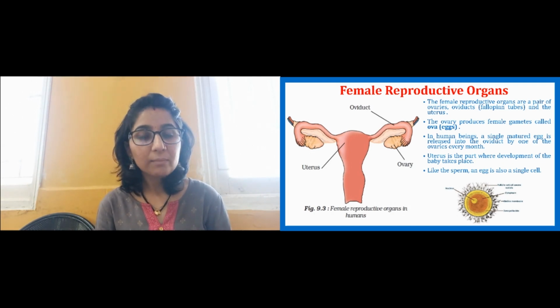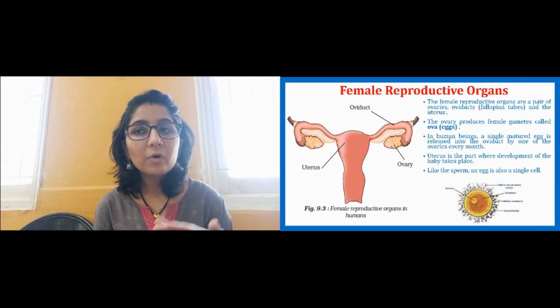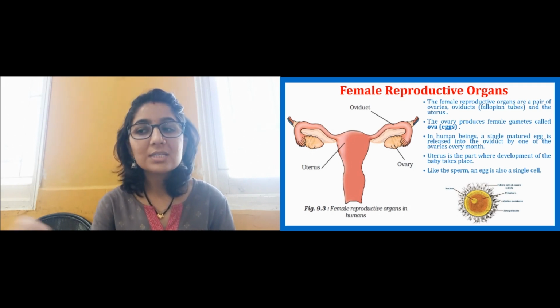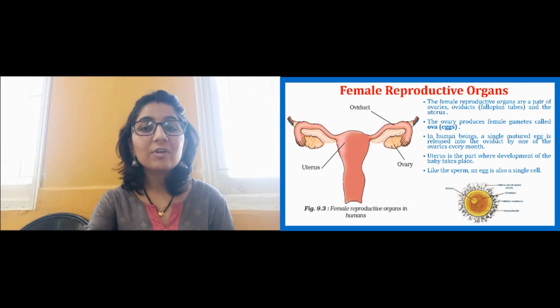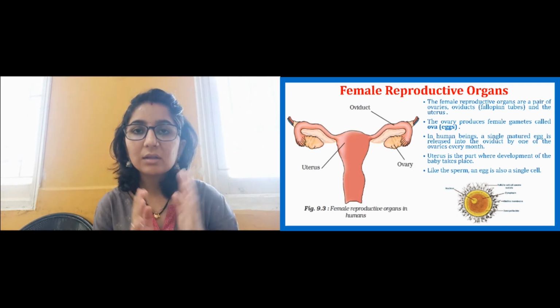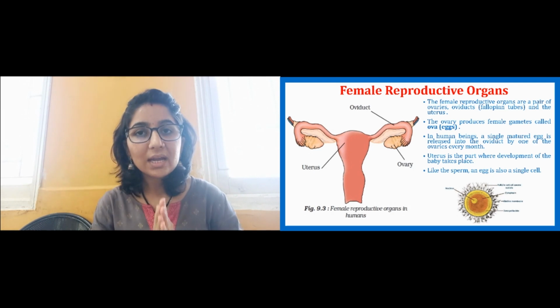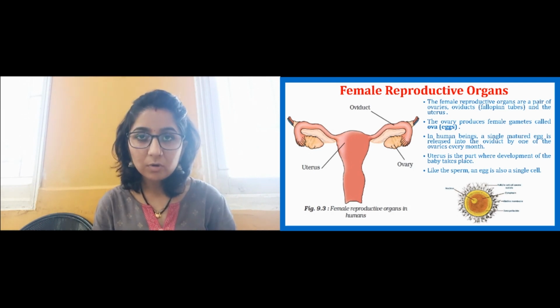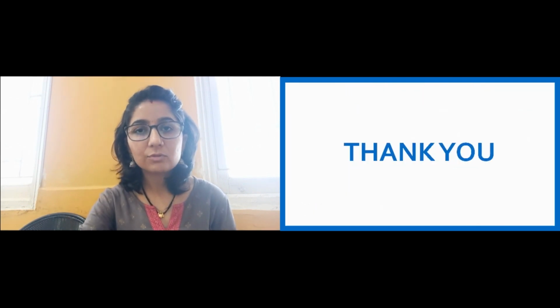So the female gamete, which is called ovum or egg, is also a single cell like the male gamete. The female gamete is the ovum and the male gamete is the sperm. They both are single celled.